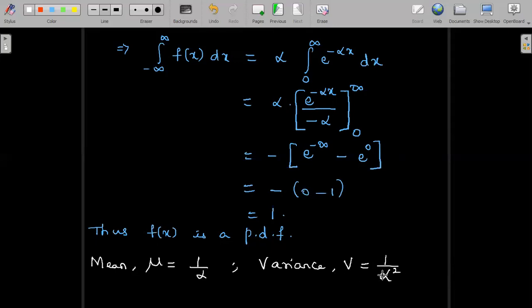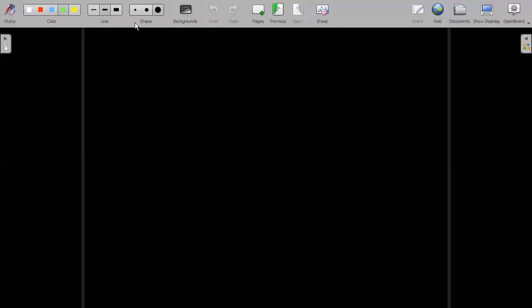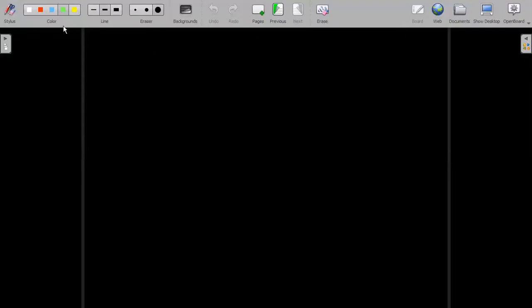Of course, this can be easily proved from the definitions of mean and variance of a continuous probability distribution. From those two definitions, we can easily prove the result for mu and variance V. Now we will see problems on exponential distribution.